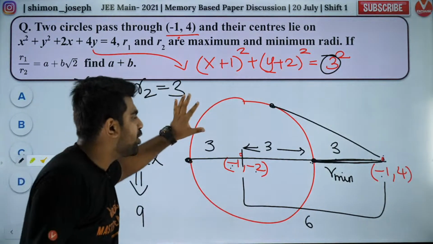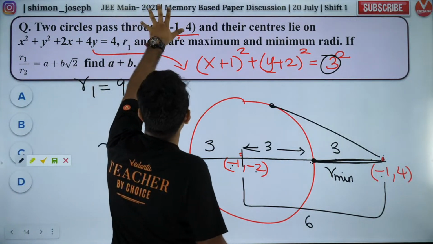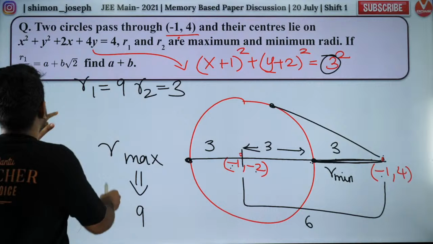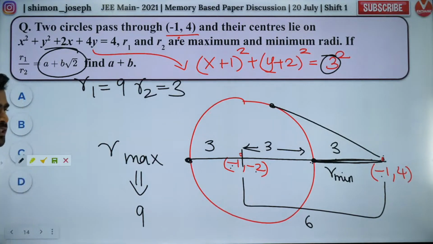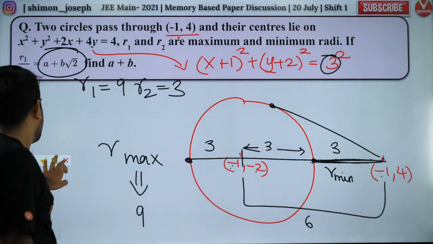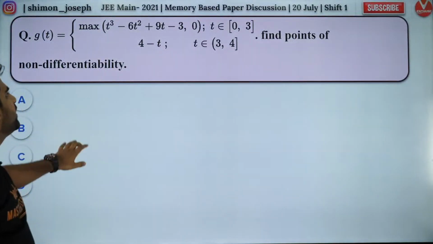Okay, so this is a process to solve it, but the numbers, some guy told me the question, but I think something he missed out. Because here they have given a plus b root 2, so I'm not getting in that format. So something is wrong. Cool. So people, I hope the method is clear. Let's proceed to the next one.